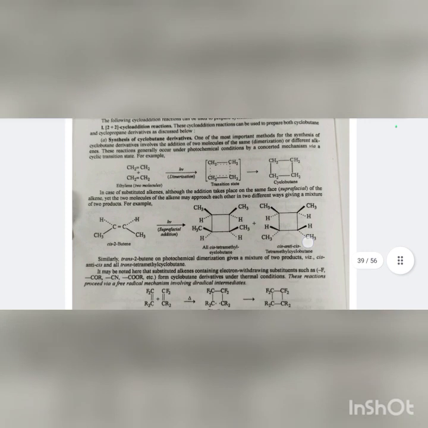In case of substituted alkenes, although the addition takes place on the same face of the alkene, yet the two molecules of alkene may approach each other in two different ways, giving a mixture of two products. Similarly, trans-2-butene on photochemical dimerization gives a mixture of two products, cis-anti-cis and all-trans tetramethylcyclobutane.